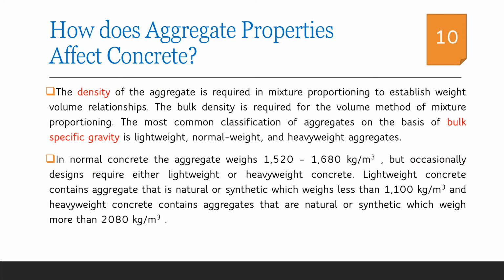The bulk density and specific gravity directly influences the hardened properties of concrete. In normal concrete, the density of aggregate preferred is in the range of 1520 to 1680 kg per meter cube. When the density is below that, we call it lightweight aggregate, and when the density is above the range of normal aggregate, we call it heavyweight aggregate. Lightweight aggregates are used for concrete in partition walls and the like, and heavyweight aggregates are preferred in concrete, particularly in mass concreting such as the construction of dams.